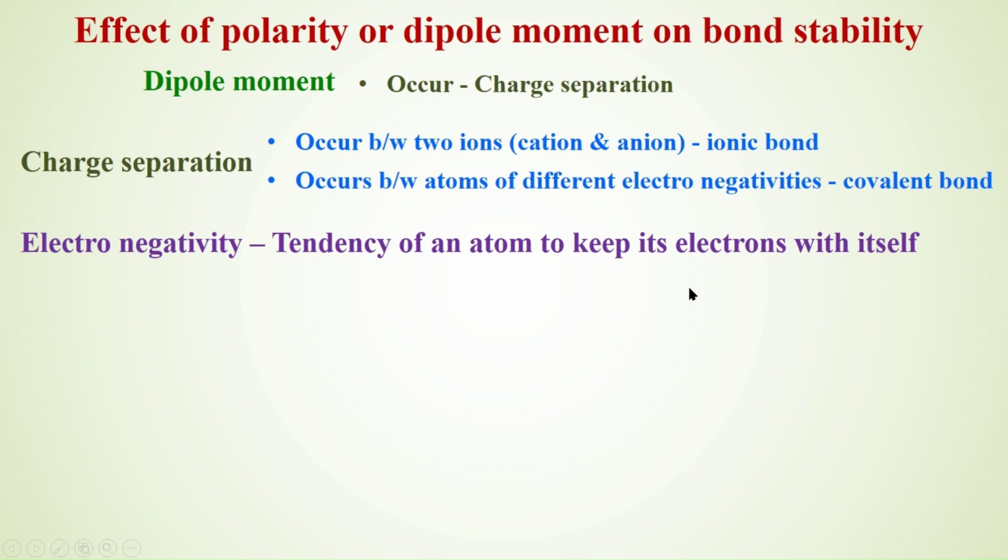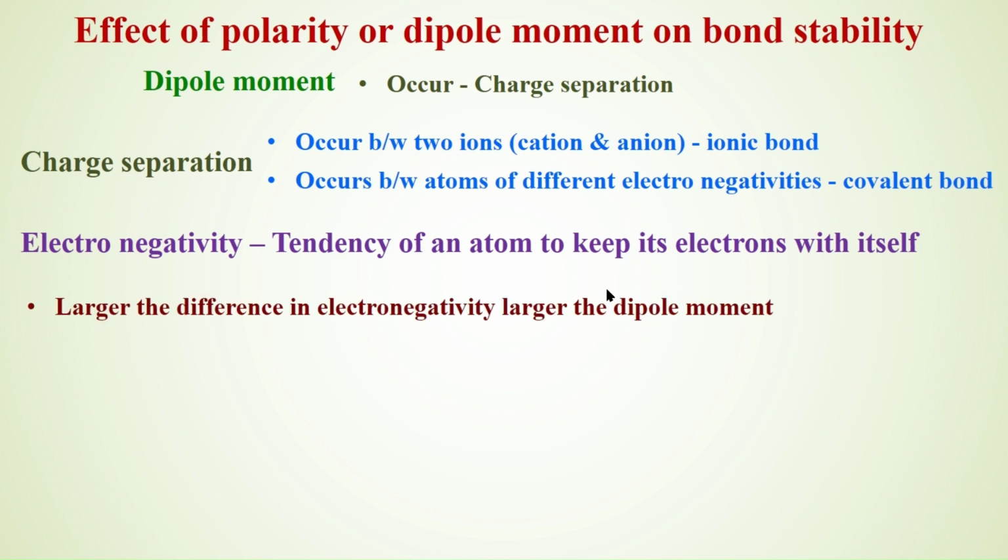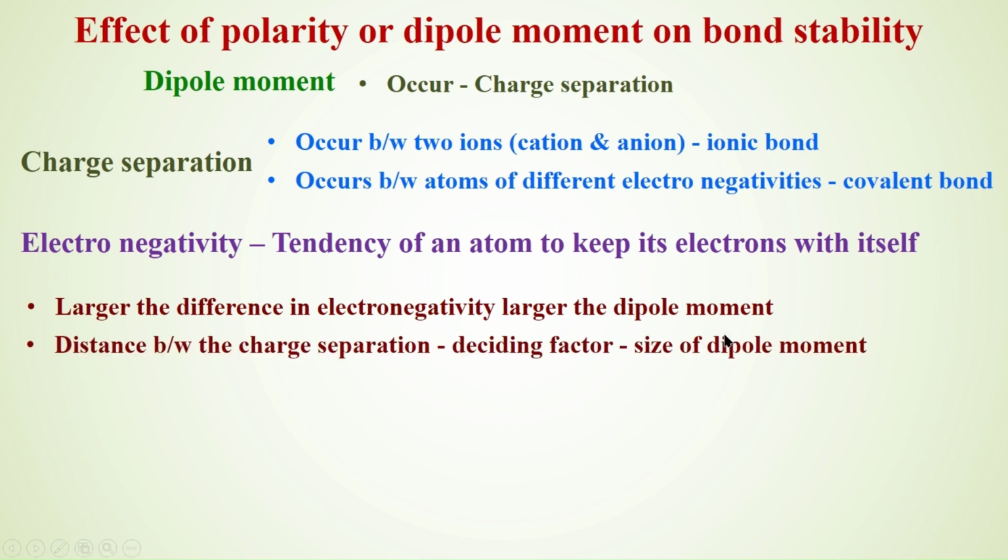And when this polarity exists for a longer time in a larger form, it gives rise to instability in the system. Here also in the molecules, there will be instability. The larger the difference between the electronegativities, the larger will be the dipole moment. The distance between the charge separation is the deciding factor for the size of the dipole moment. Higher the distance, higher the dipole moment.